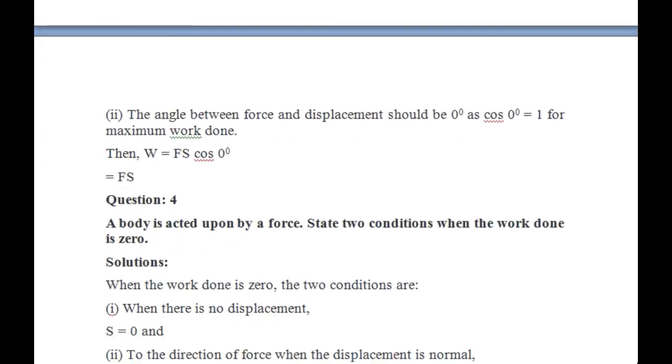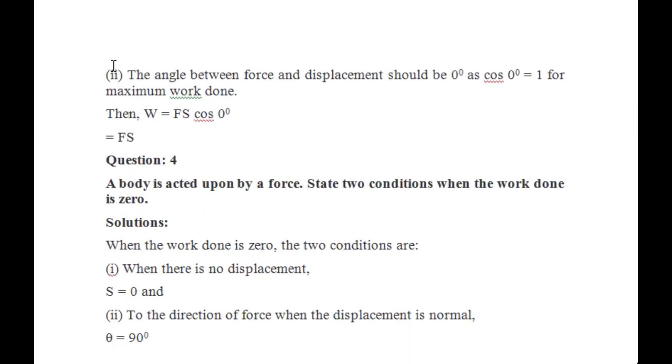Next one is the angle between force and displacement should be 0 for maximum work done, as cos 0 equals 1. Therefore W equals F S cos 0, and work done equals F into S.